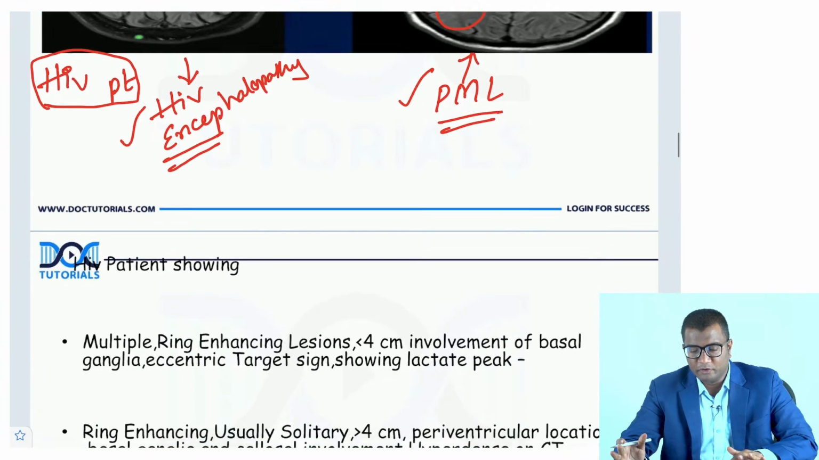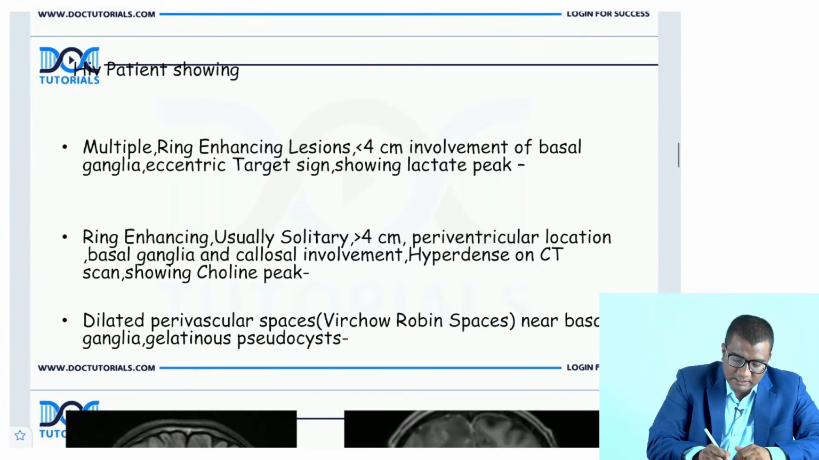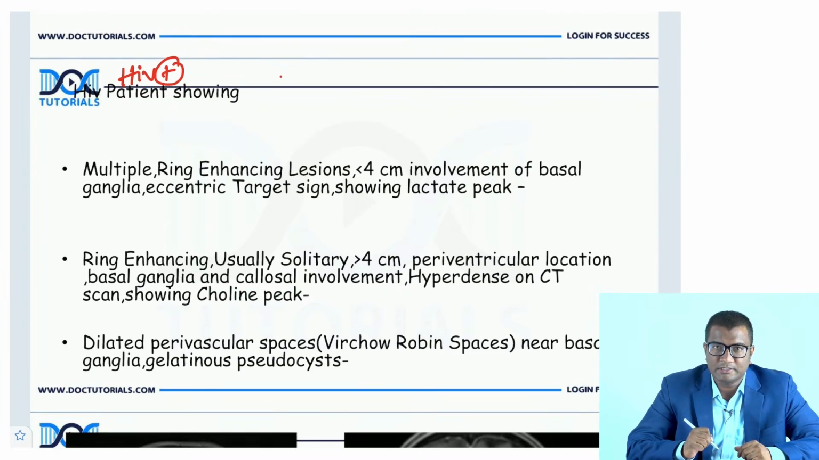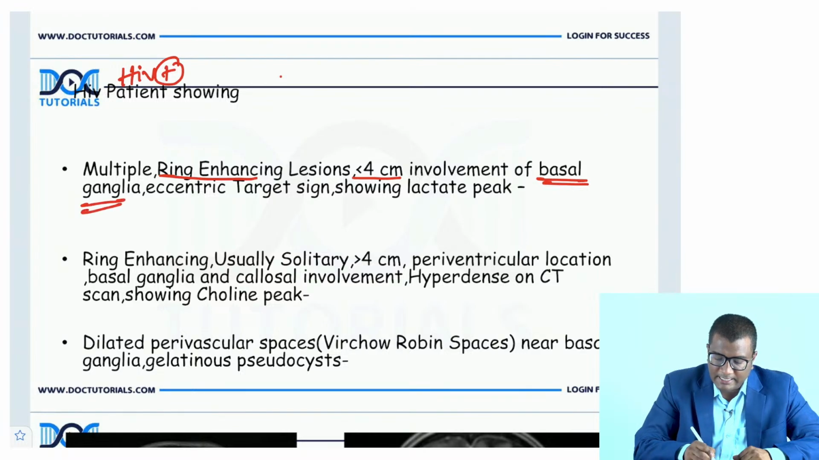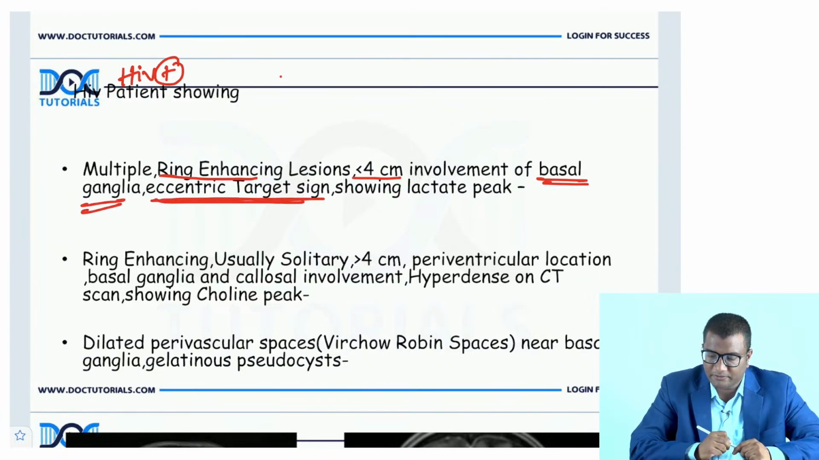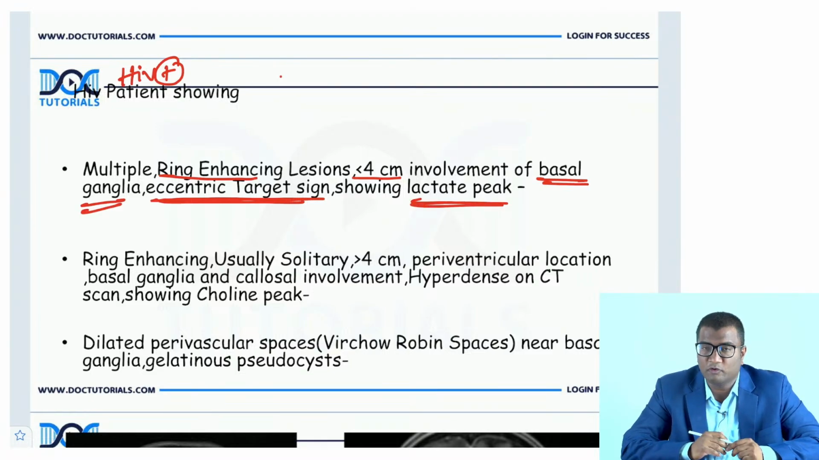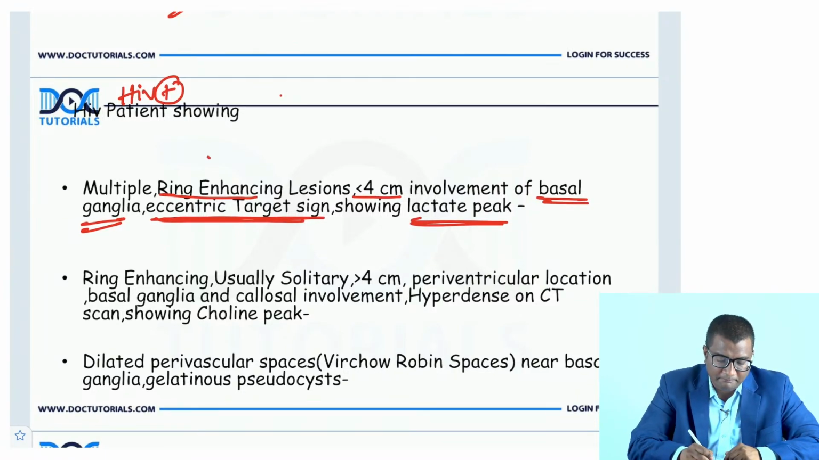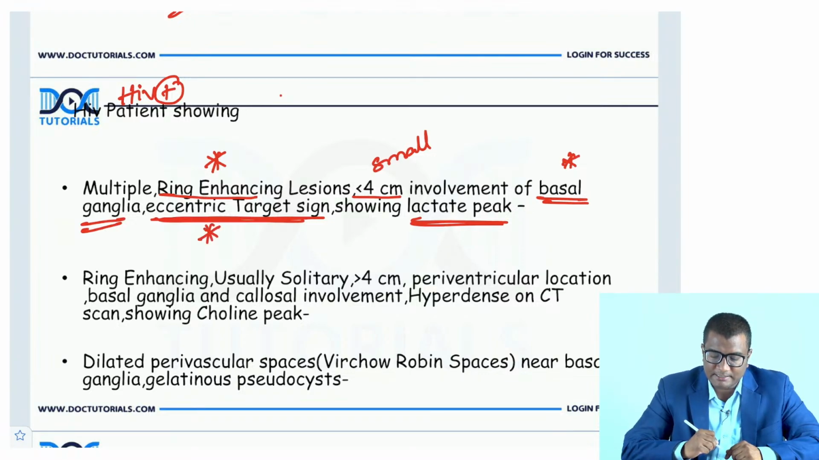Okay. So we'll look at a few more conditions associated with HIV. So imagine there is an HIV positive patient and he is showing multiple ring enhancing lesions which are smaller, less than 4 centimeters. Involvement of the basal ganglia is predominant, and there is an eccentric target sign showing a lactate peak. I'll be discussing this as we go forward. So imagine an HIV positive patient showing multiple small ring enhancing lesions involving the basal ganglia, showing an eccentric target sign and lactate peak.